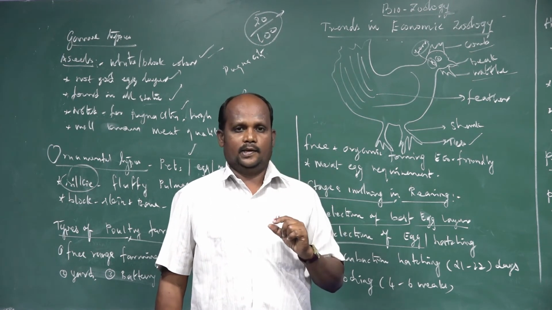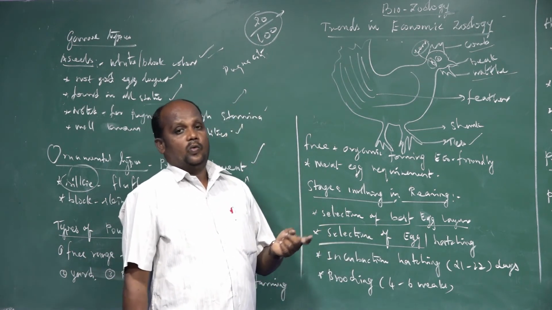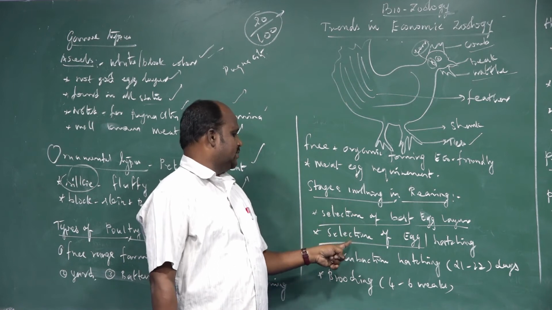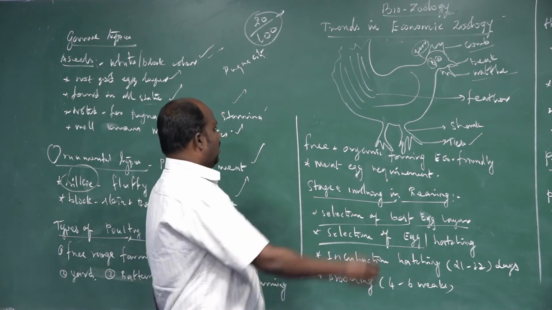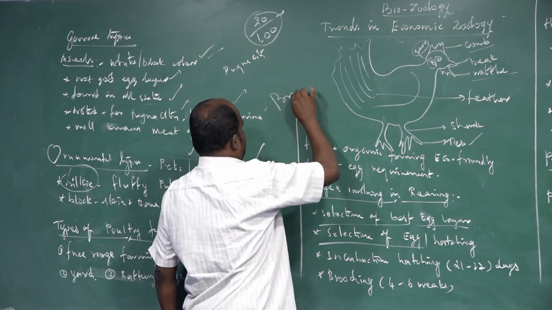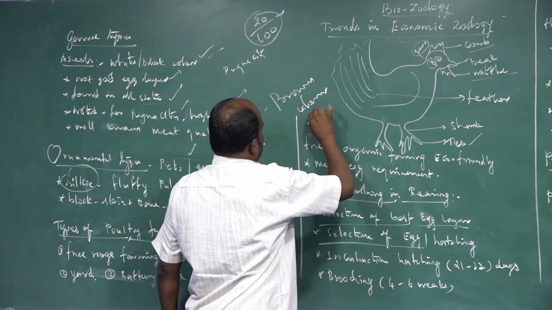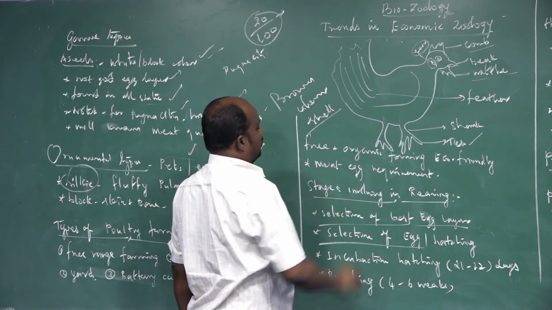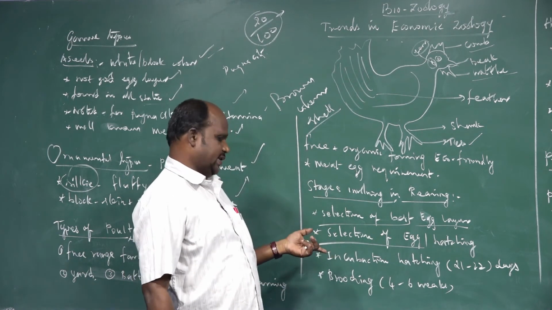That is selection of egg. What are the important characters of selection of egg? The egg should mostly have a brown colored shell. That is good for hatching, providing new young ones, the hatching process.